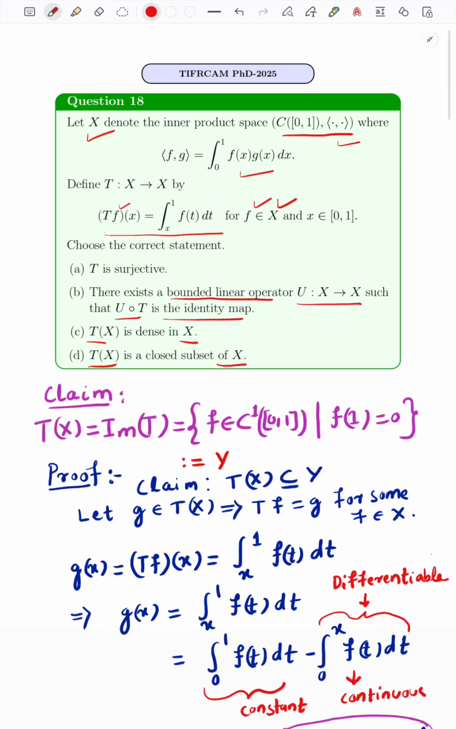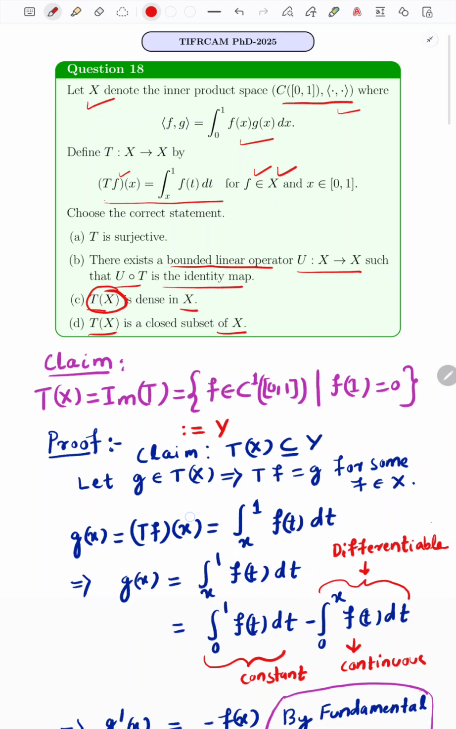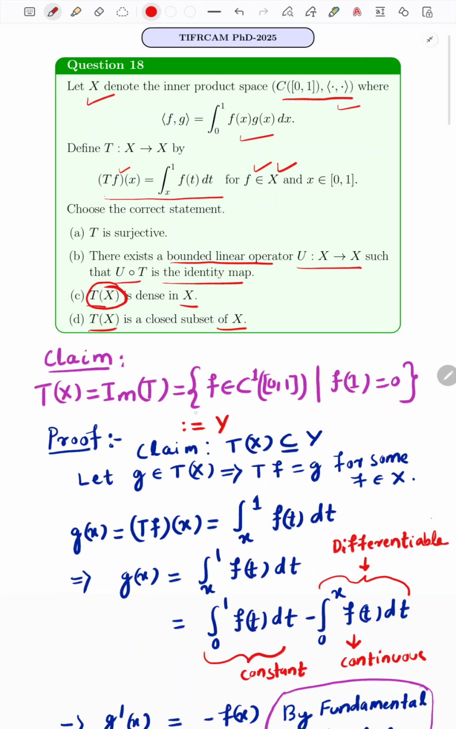First, to know whether T is surjective or not, we have to identify the image set TX. And we are claiming that this image set TX is nothing but this set. This set contains all the one time continuously differentiable functions such that f of 1 is equal to 0. One can ask where this intuition comes from, that this image set is equal to this set.